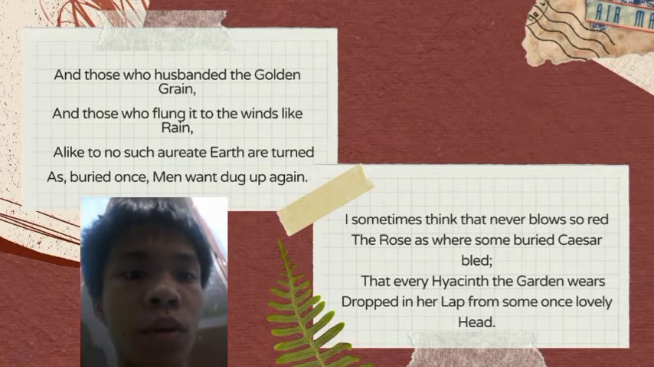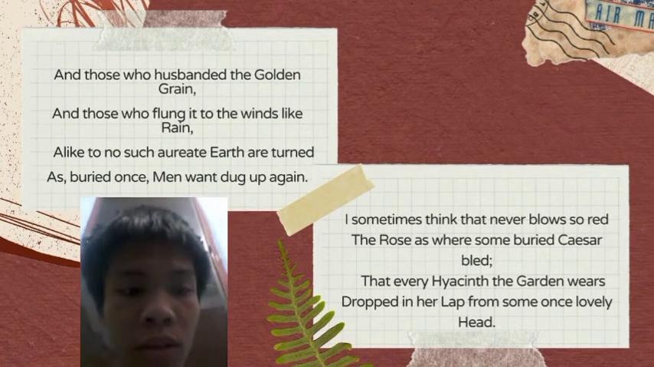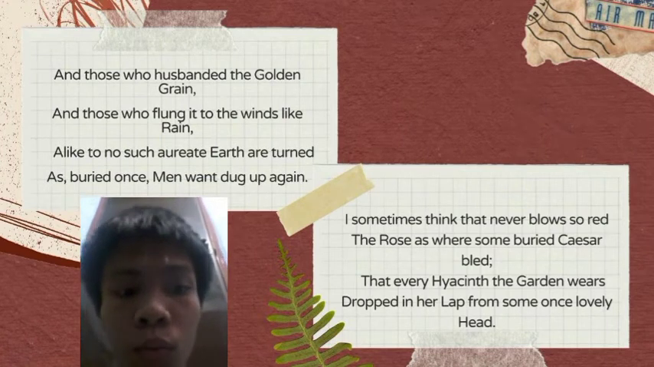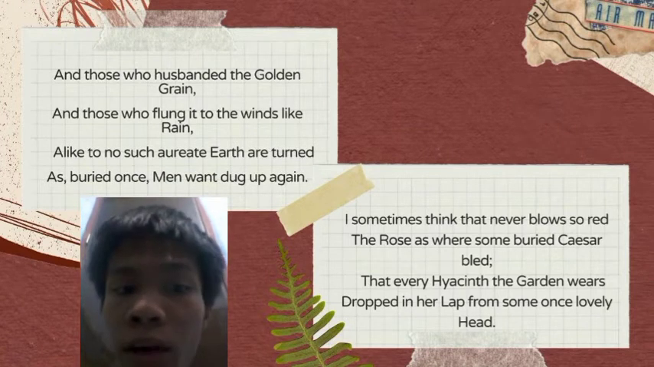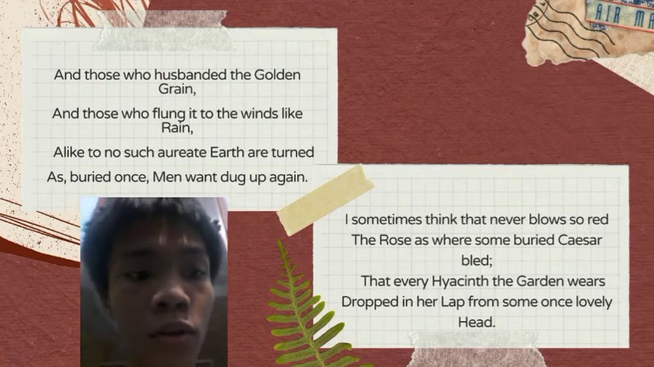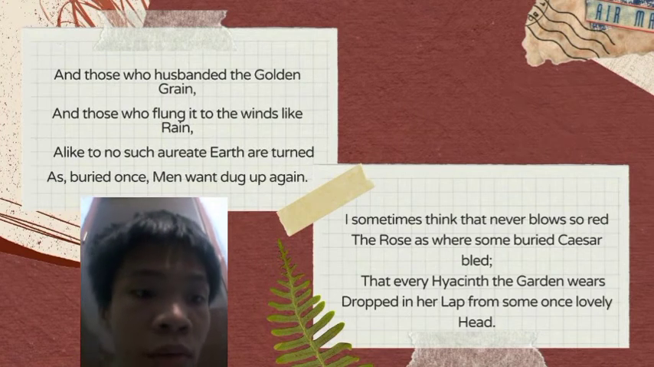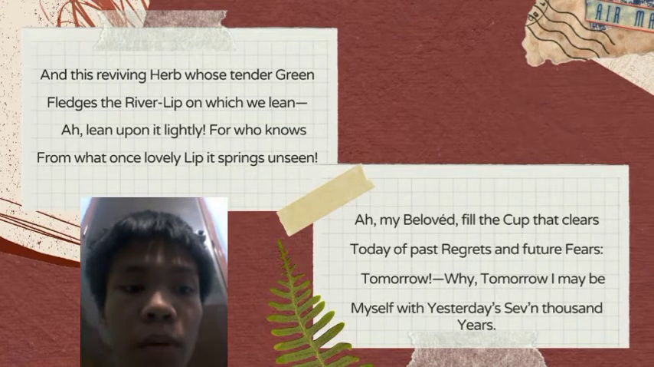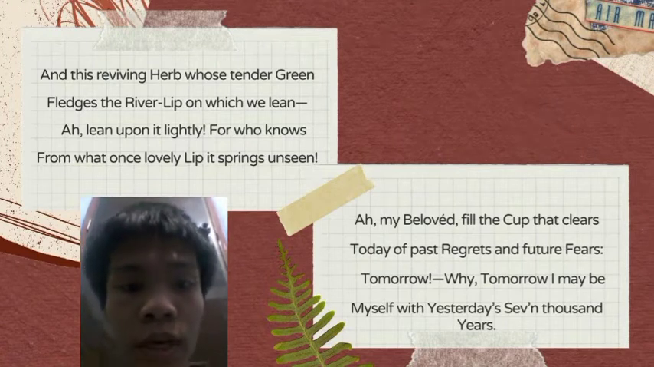And for the quatrain 20: And this delightful herb whose tender green fledges the river's lip on which we lean, ah, lean upon it lightly, for who knows from what once lovely lip it springs unseen. So this continues the theme of the last verse. In effect, it says that sitting on the river bank, which is termed in this quatrain the river's lip, just think that the herb on which you sit might be the mark where the person died, namely King Caesar, the spot where some unknown person died.